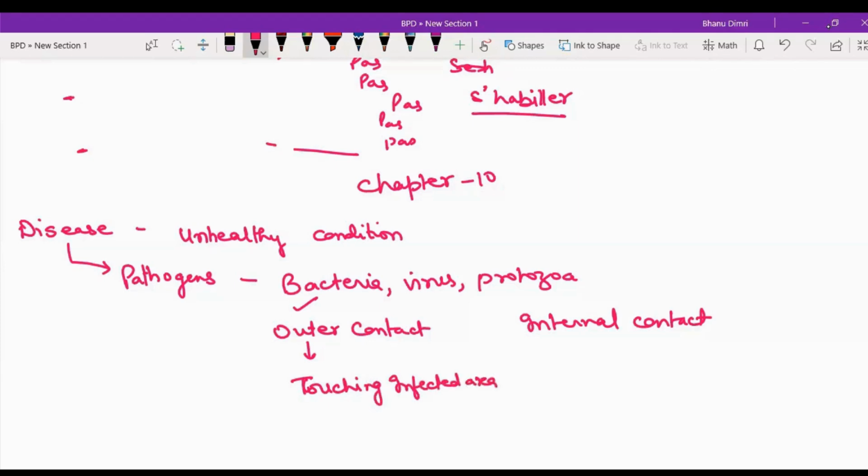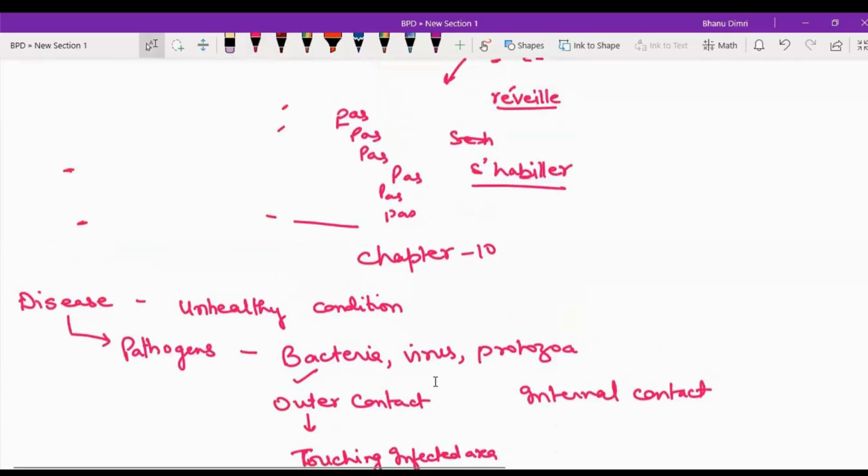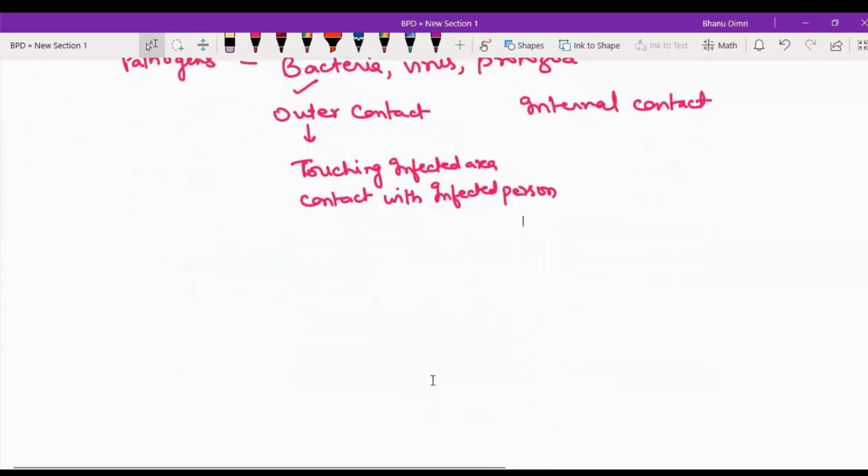Then coming in contact with an infected person, right? When the person is infected, if you go near him, you can also catch that same problem. Then what else? If I'm saying touch, what does it mean?